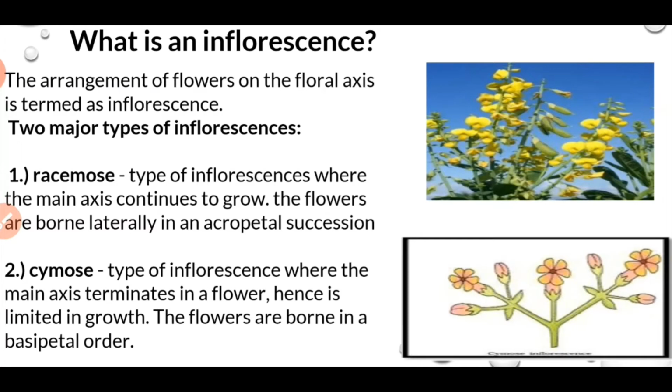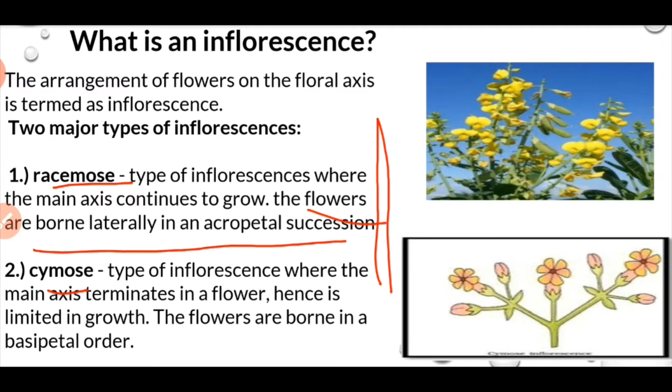Now we will study two types of inflorescence. One is racemose inflorescence and the other is cymose inflorescence. So in case of racemose inflorescence, the floral axis shows unlimited growth and the flowers are born laterally in acropetal succession. That means older flowers are at the base and the younger flowers are on the top.